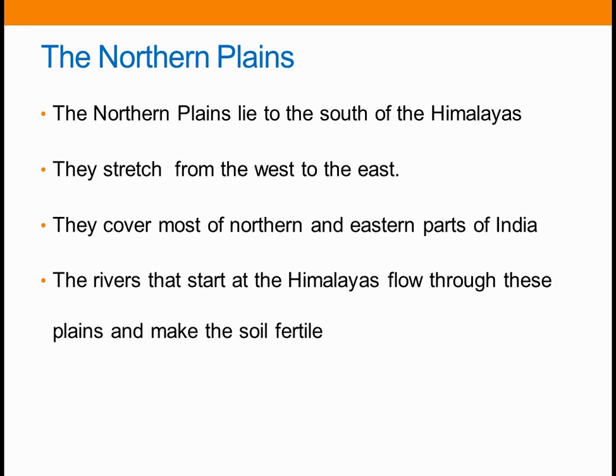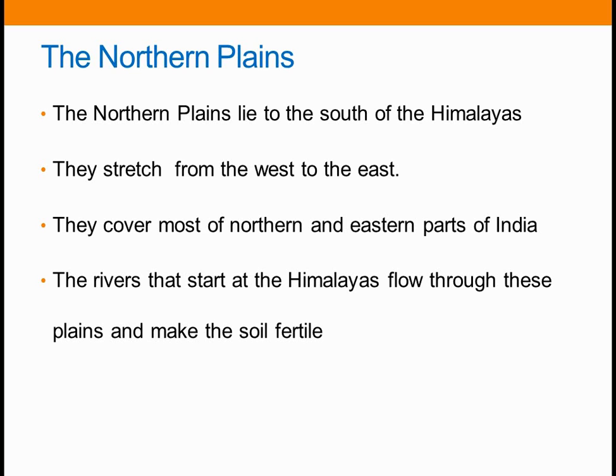The rivers that start at the Himalayas flow through these plains and make the soil fertile. And the northern plains are densely populated. This means that a large number of people live in this region. So the northern plains are a suitable place for vegetation and also agriculture, so a large number of people live in this region.